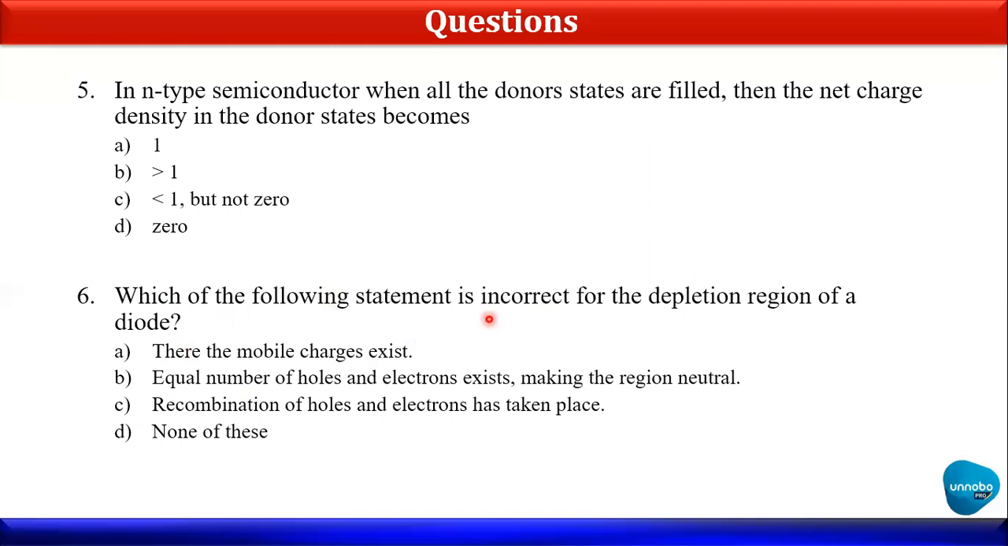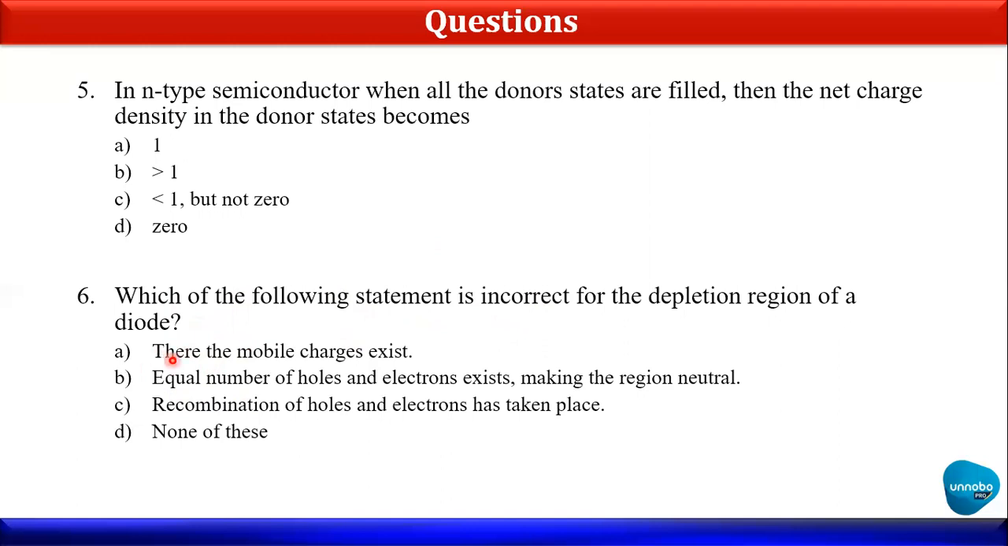Because sometimes students just mark it as correct, they are finding the correct one, and again they go to the question again. So always read the question correctly and then go for the answers. So which of the following statements is incorrect for the depletion region of a diode? So what is the incorrect one?